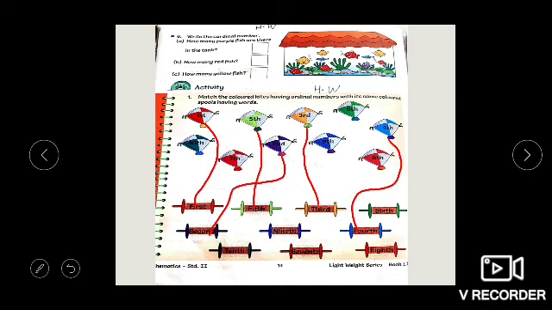sixth, again but dark green color. Where is the spool? Here.